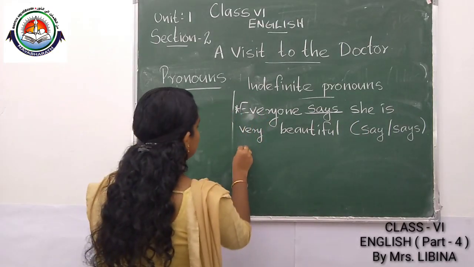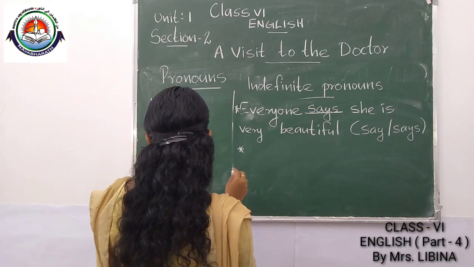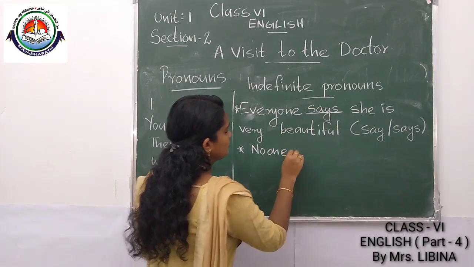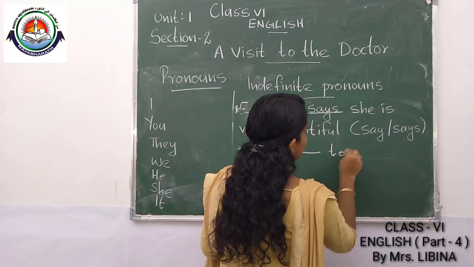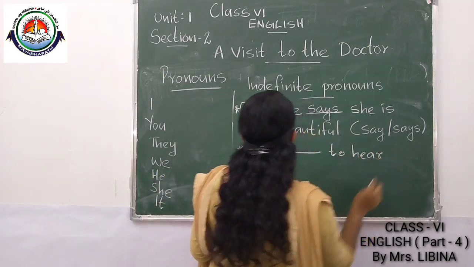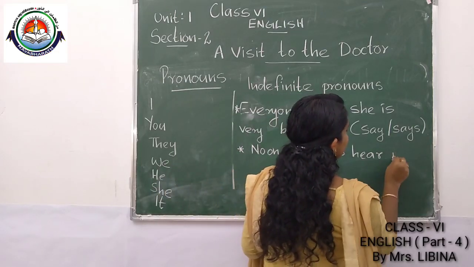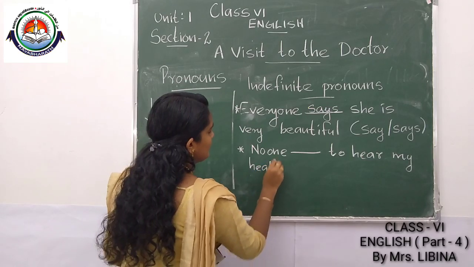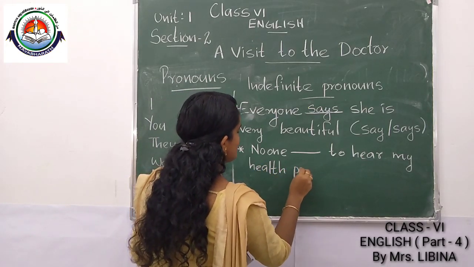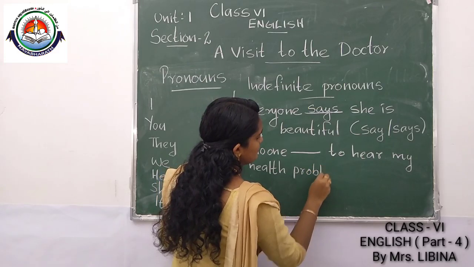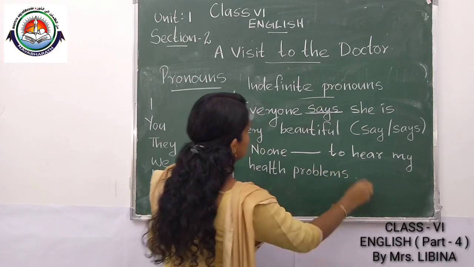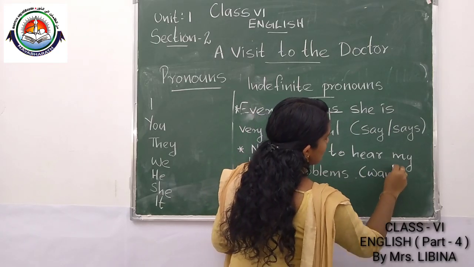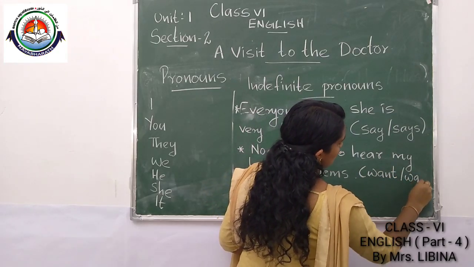One more example. No one dares to hear my health problems. Listen. The options are want or wants.